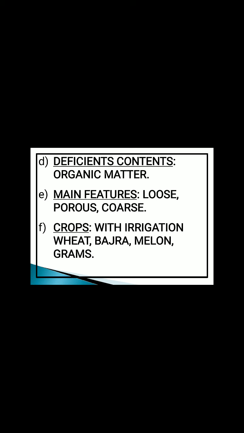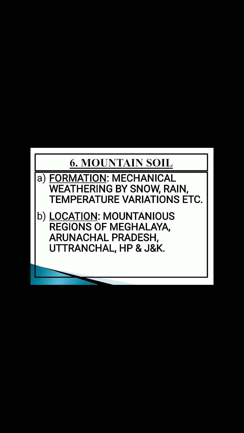The main crops which can be grown only with the help of irrigation in these areas include wheat, bajra, melons, and grams. The sixth and the last type of soil found in India is the mountain soil.